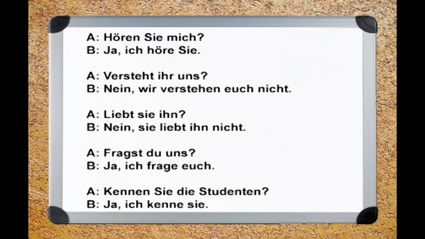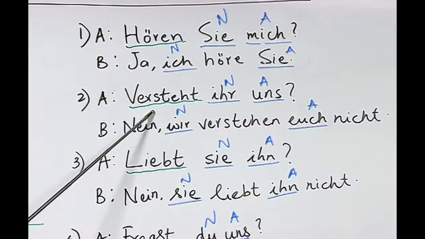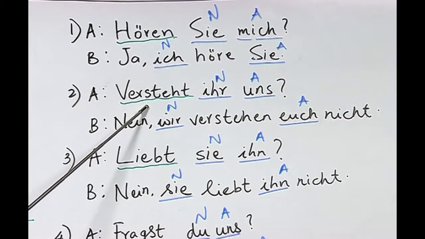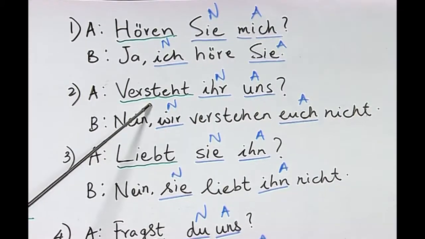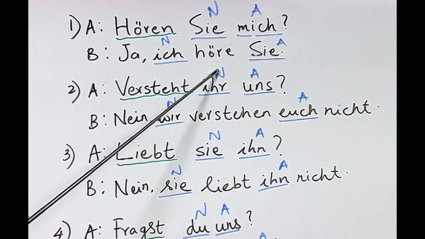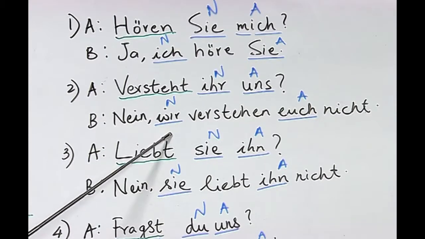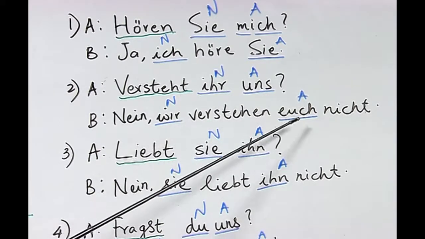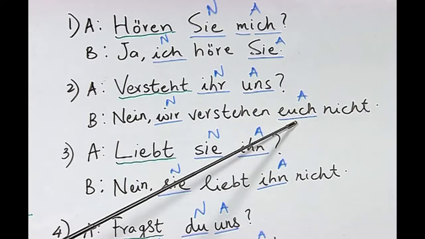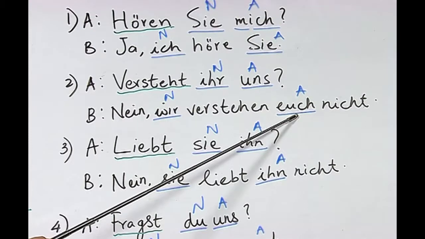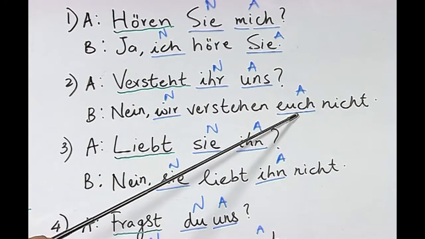Versteht ihr uns? Nein, wir verstehen euch nicht. This verb would be new to you. The verb versteht comes from the infinitive verb verstehen, which means to understand. Now, as you can see here, ihr is in nominative, uns is in accusative, and in the answer wir is the nominative and euch is the accusative.